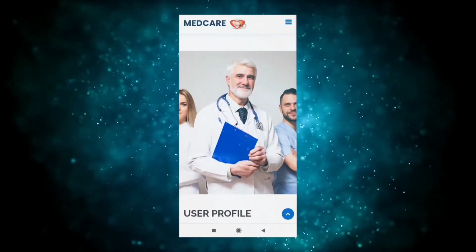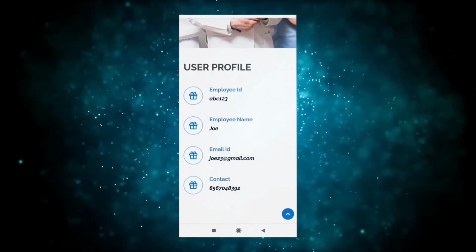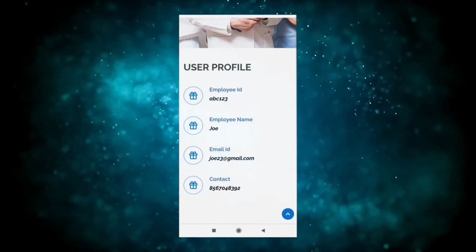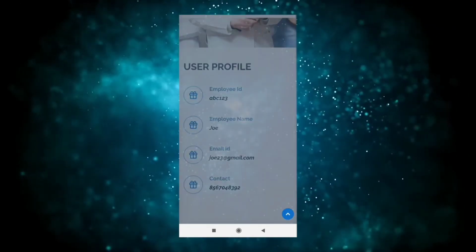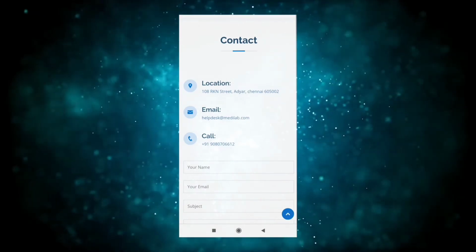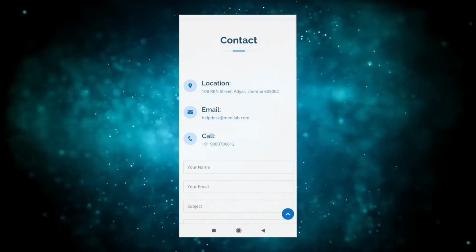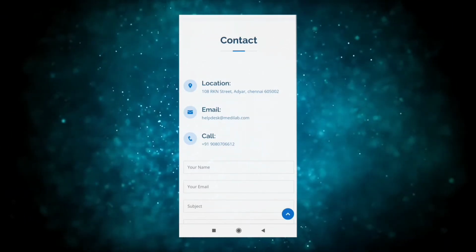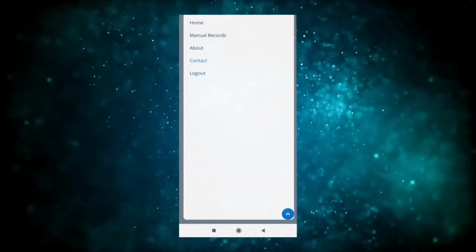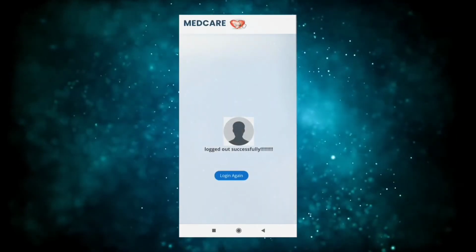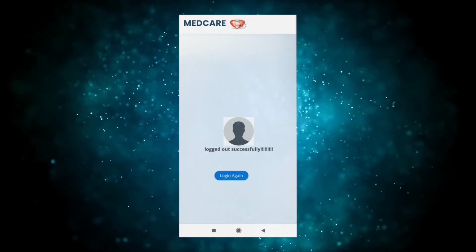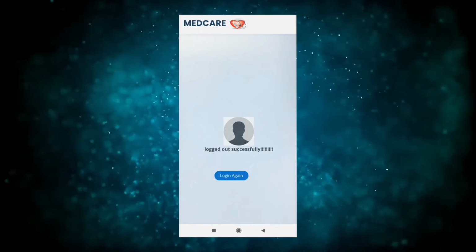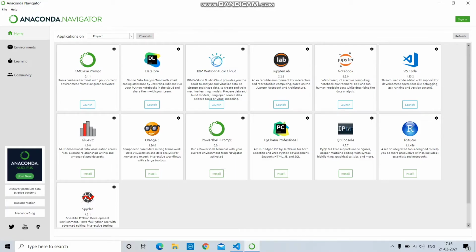Then the about section. In the about section, the user profile will be shown, such as user ID, employee name, employee mail and contact. Then the contact section. In the contact section, if you have any queries about the Medcare mobile application, you can contact us through the help desk by the given information. Then finally the logout section. After using this, you can log out. If you want to log in, you can click on this login again button. Now let's see the demo for the web application.